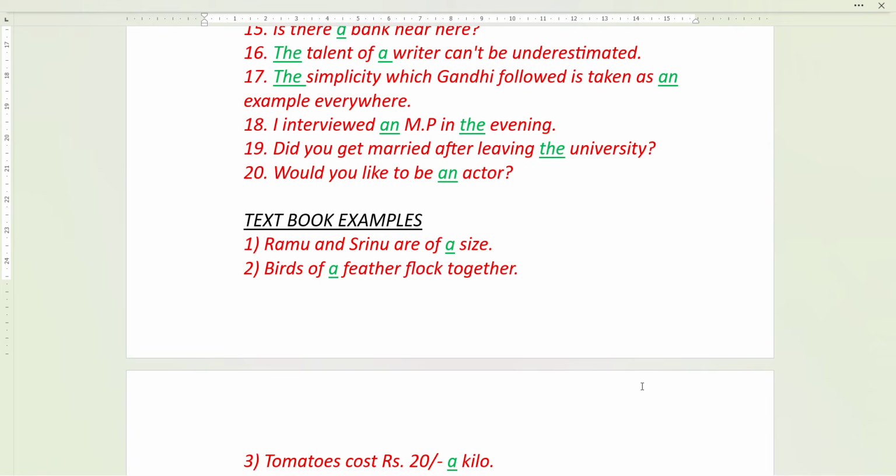The is used before the duration of time. The night, the evening, the morning. There we always use the. Okay. Did you get married after leaving the university? So here already these people are familiar to each other. Moreover, the university, because the university is famous and familiar to both of them and they are mentioning a specific university. Would you like to be an actor?